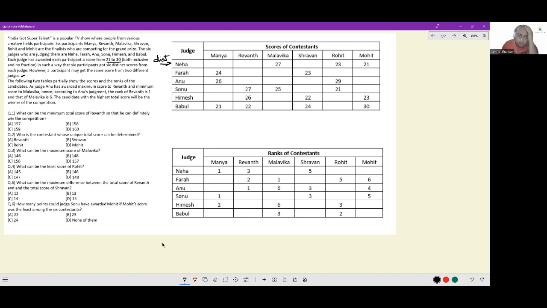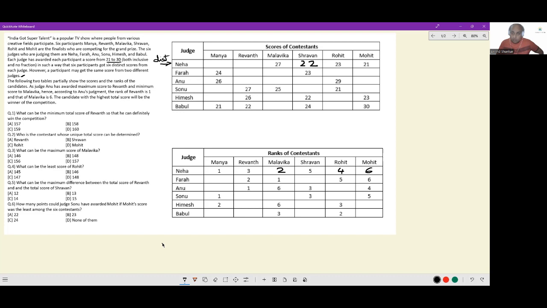Look at this. Mohit has got the minimum score because everyone could get 21 to 30 only. Mohit is definitely rank 6. Additionally, the 3 ranks missing, we can quickly identify. Malvika will get the highest missing rank, which is 2, and Rohit will get rank 4. Now see, Rohit has the 3rd lowest rank, and he also has the 3rd highest score, which would mean Shravan, who is at rank 5, has to have a score lower than 23 and higher than 21. The only possible score Shravan can get is 22.